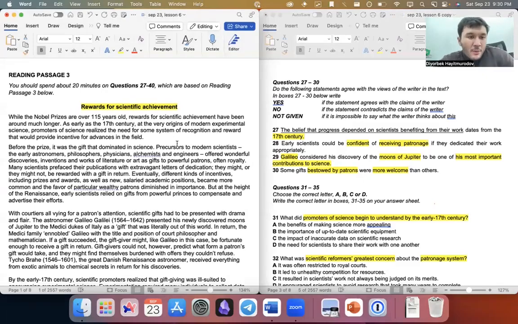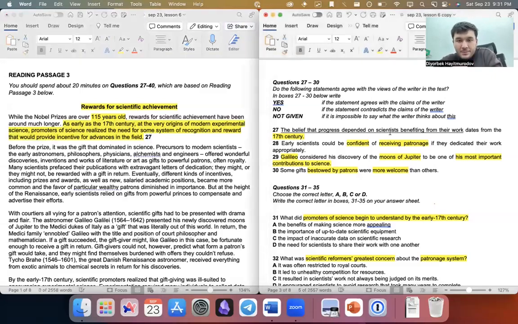So let's go. While the Nobel Prize is over 150 years old, rewards for scientific achievement have been around much longer. All right, Nobel Prize 115 years old. As early as the 17th century, at the very origins of modern experimental science, promoters of science realized that the need for some system of recognition and reward would provide incentives for advances in the field. When you realize you found the relevant part, you just need to check if it's true.